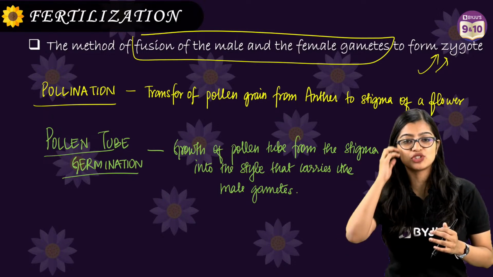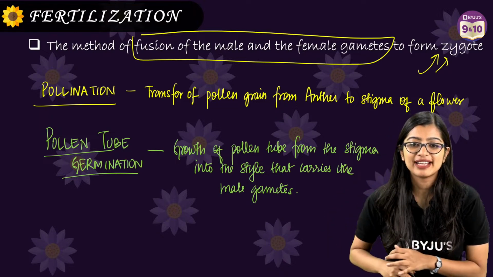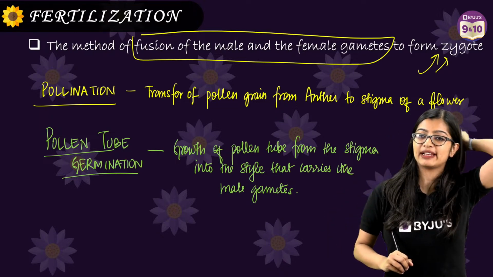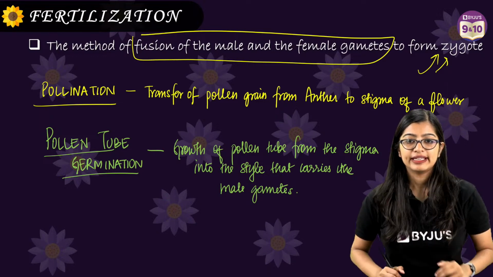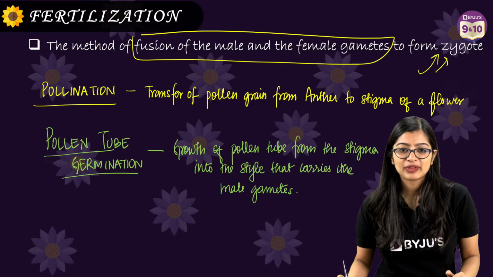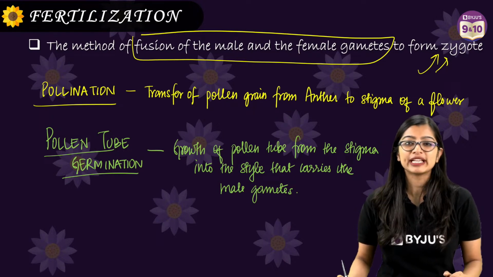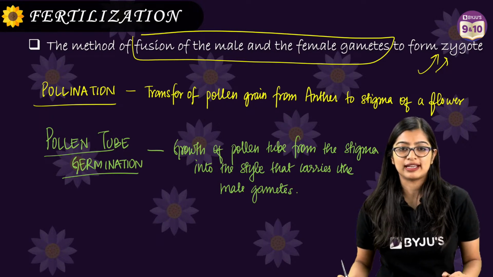Yes, maybe Ramji, maybe. Okay, does the pollen grain consist of male gametes? The pollen grain, yes, it consists of male gametes. Yes, all right. Okay. Ma'am, I am going to mix Hindi and English so that both of you understand. All right.